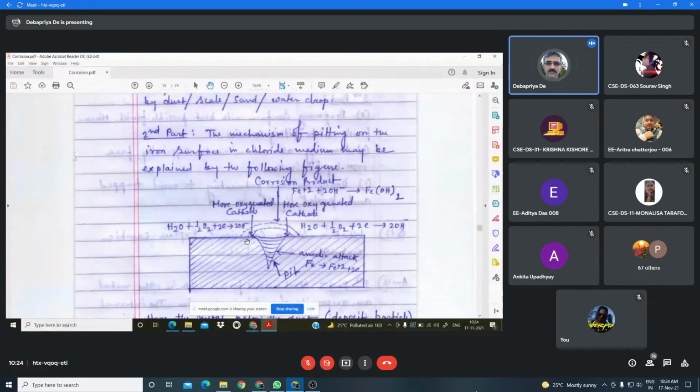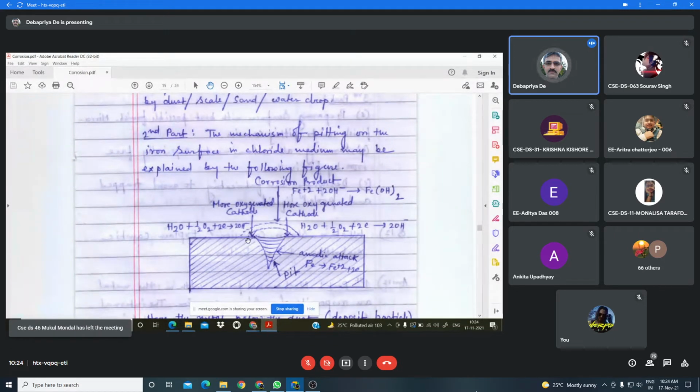When the anodic region is less and the cathodic region is more, then the corrosion reaction becomes faster. Why?